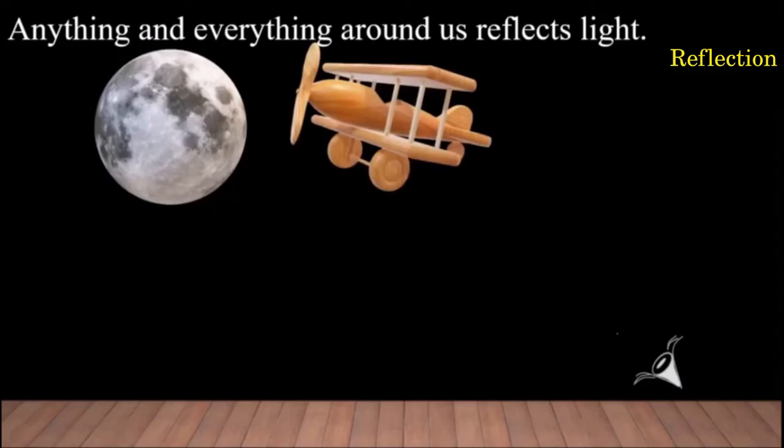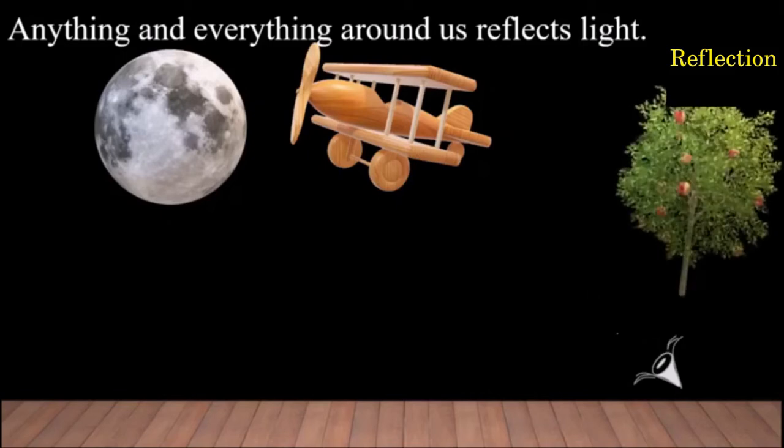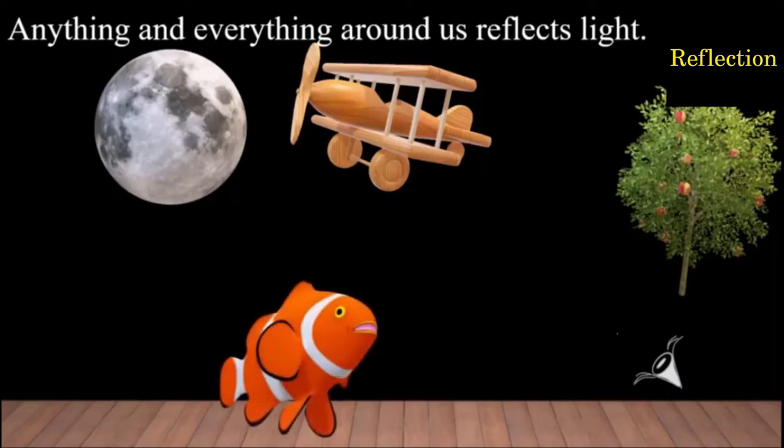Say, for example, this toy or a real aeroplane in the sky, we can see it only because the light from that object reaches the eye. Then the trees, the fruits, right? We see them only because the light from them reaches us. Fish in water, we see it only because the light from them reaches us.